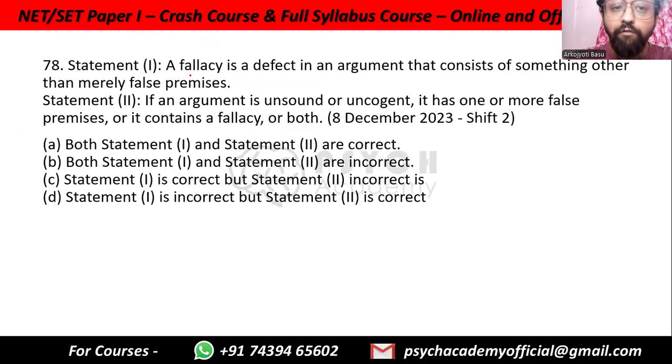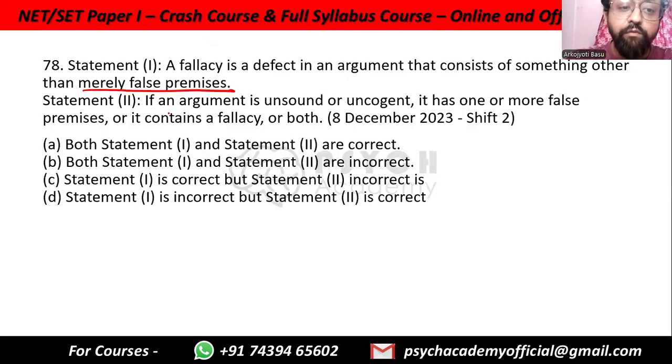Statement 1. A fallacy is a defect in an argument that consists of something other than merely false premises. Exactly. This is why you have informal fallacies, and you can even have formal fallacies, where even if the premises are true, then also with invalid reasoning you can have untrue conclusions, like we did in affirming the consequent.